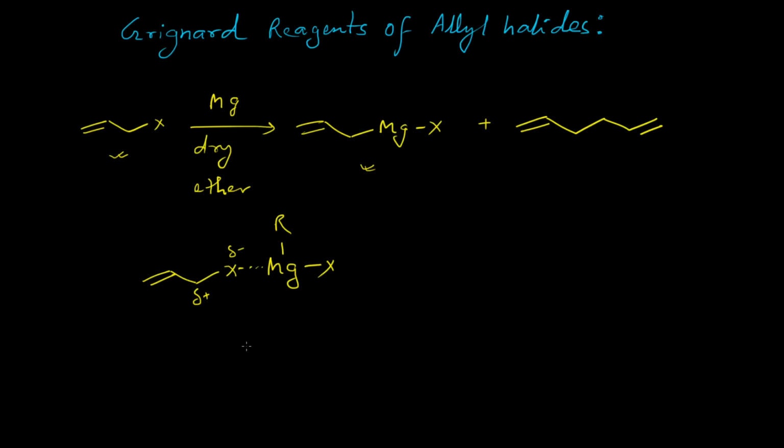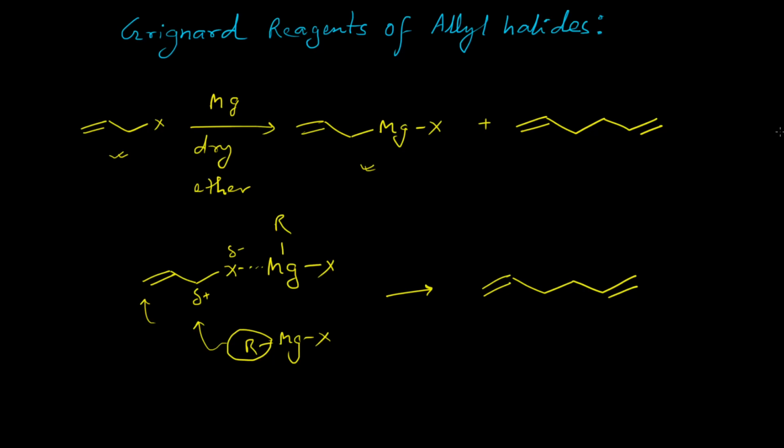Another molecule of Grignard reagent will then transfer the R-, and this can attack either this center or this center, and thereby the dimerized product is obtained, right?